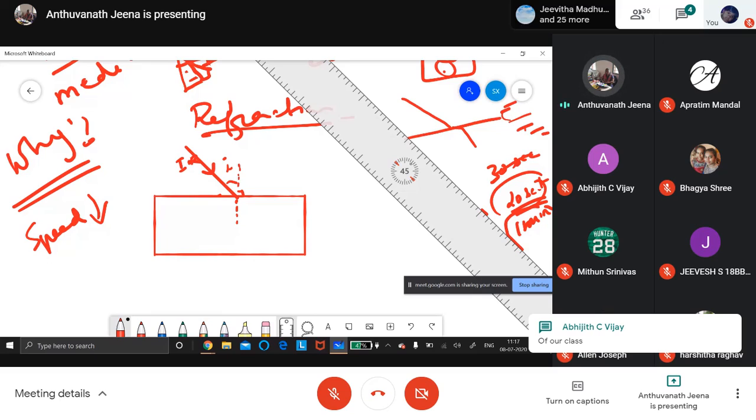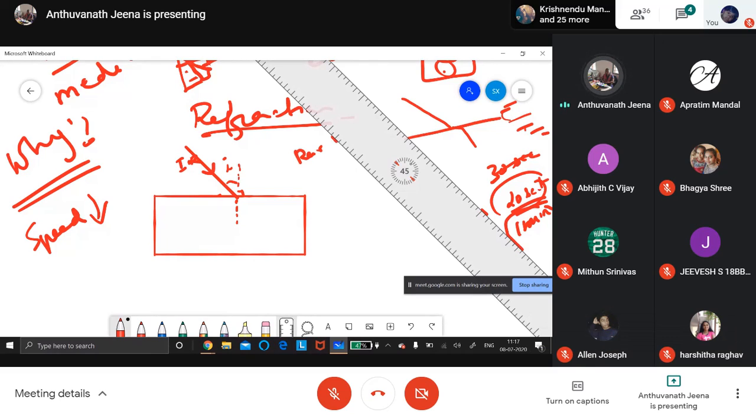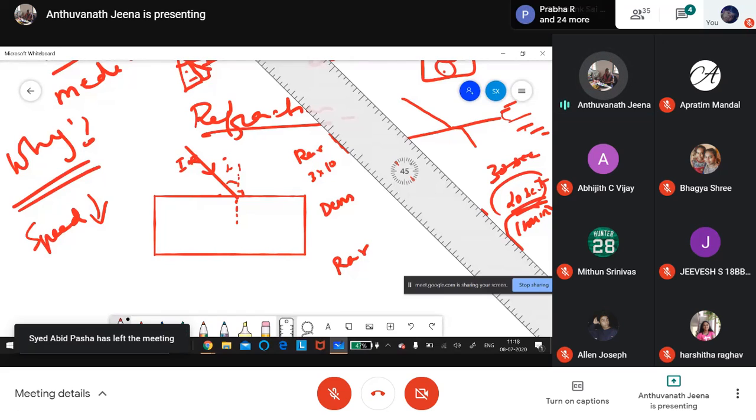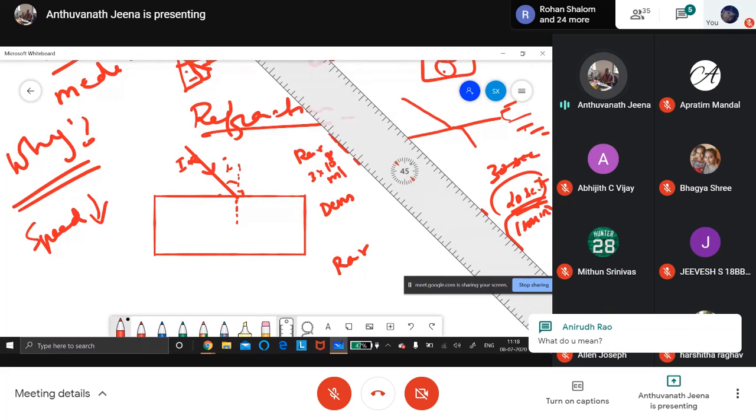See, air is a rarer medium. Glass slab is a denser medium. Its density is more, and again air is rarer. So when the light comes from rarer medium to denser medium, the speed of the light changes. The speed of light in air is 3 into 10 to the power of 8 meter per second.